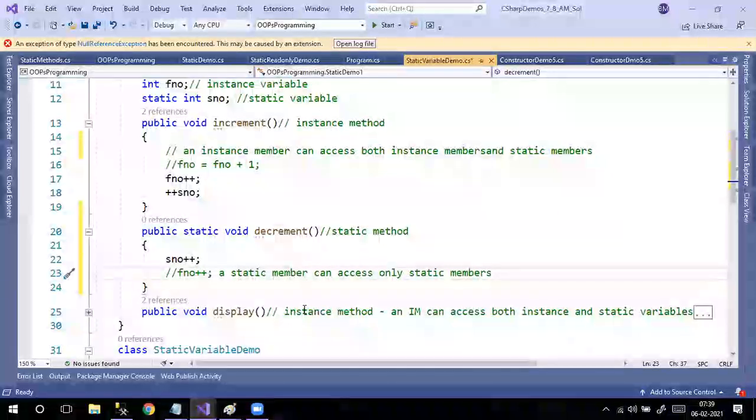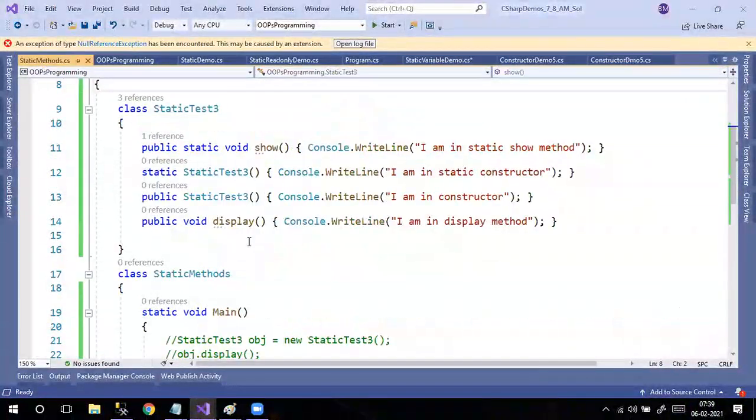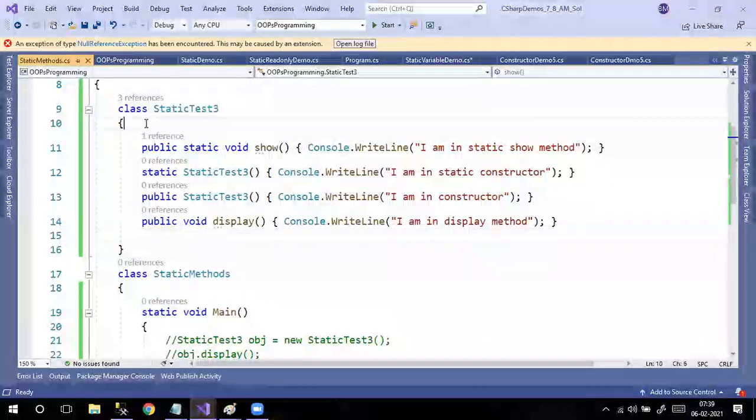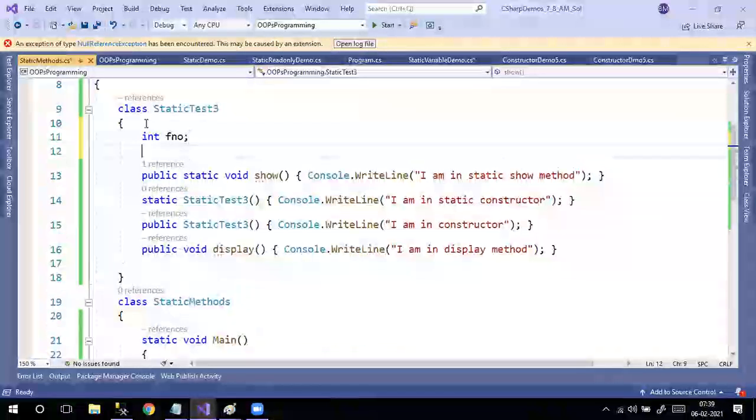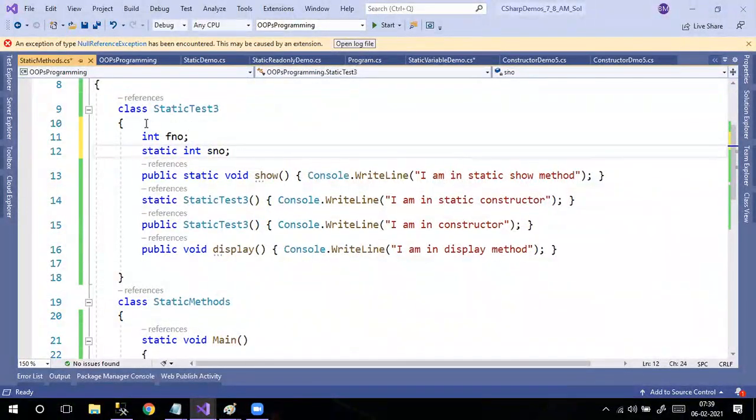Then why is this? I understand the rule, but why does it behave like that? Now you people only tell me. Here I'm having one first number and static int second number. Anyone tell me, for first number, when is the memory going to be created?